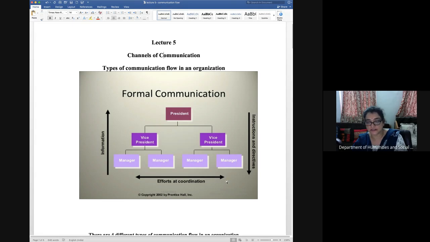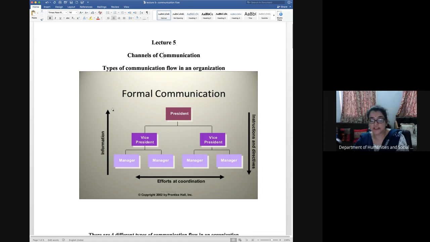That means that when there are 4 or 5 departments in one organization, as I have told you earlier in the previous lectures also, every organization has got many departments like accounts office, finance office, sales department, production department, and so on. So when there is a coordination between all these departments at the same level, means all the managers like sales manager, accounts manager, and production manager, they are talking with each other, they are communicating with each other, then it is known as the horizontal communication.